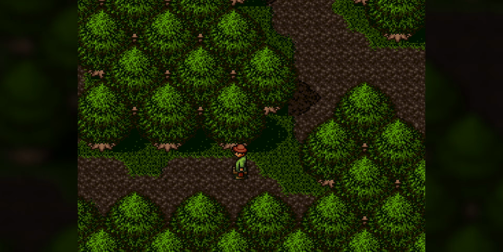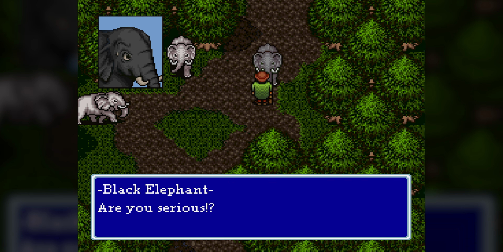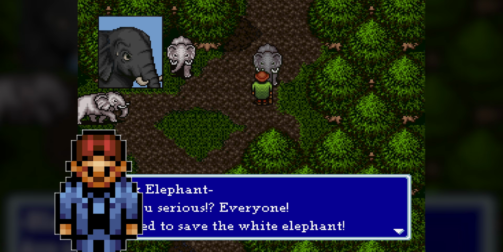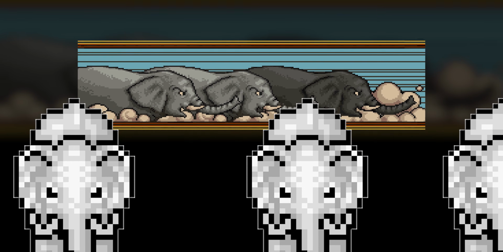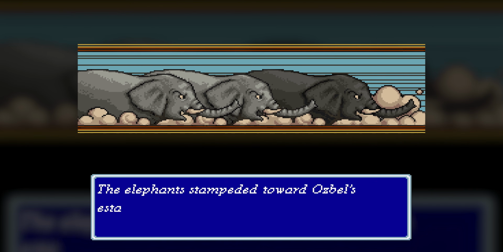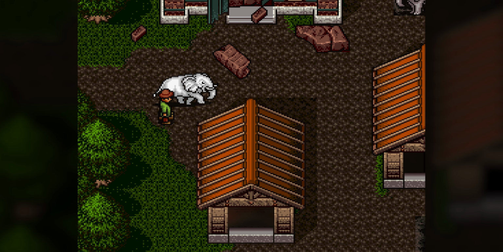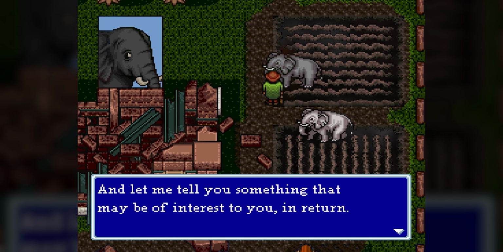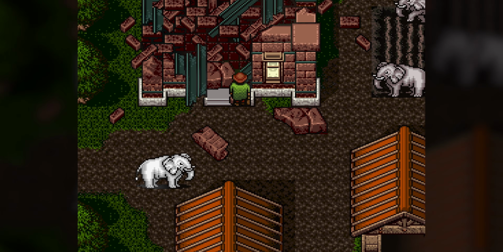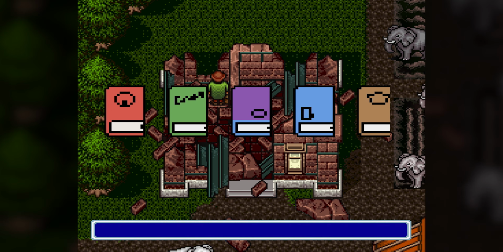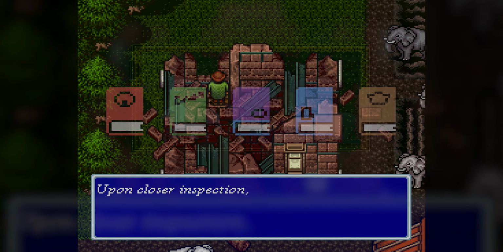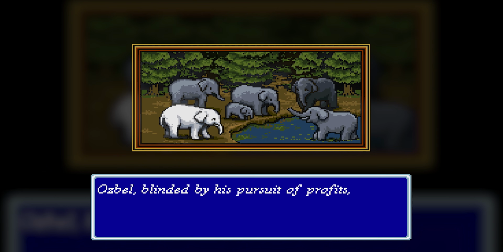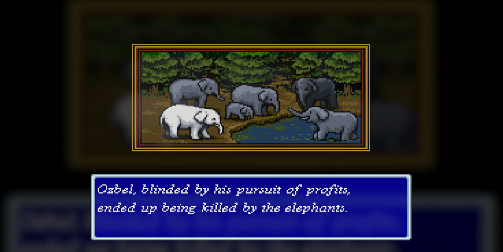So heading into the forest, we find the black elephant and tell him everything that's happening. Shocked at their friend's terrible fate, they stomp their way to Osbel's mansion, decimating it. Everything is completely destroyed, but the elephants, who know that Osbel collected rare journals, encourage us to search the rubble, and sure enough, one of Kenji's journals is among the debris. Osbel did not survive the stampede, but we learn there will always be other Osbels.